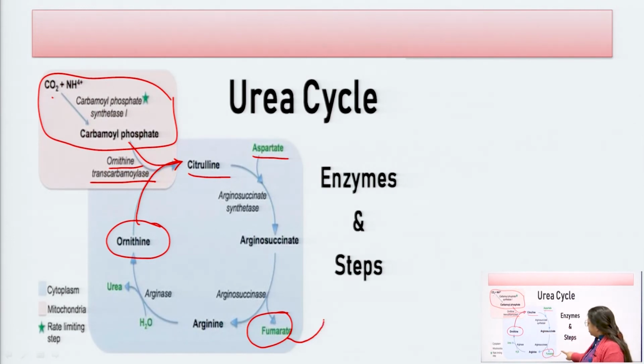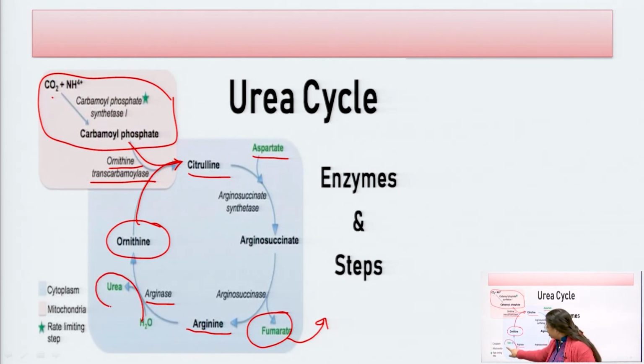It is removed from this reaction and reacts again in the Krebs cycle to form other compounds, carbon dioxide and water. The arginine synthesized in the urea cycle reacts with the arginase enzyme in the presence of a water molecule, and urea is removed.